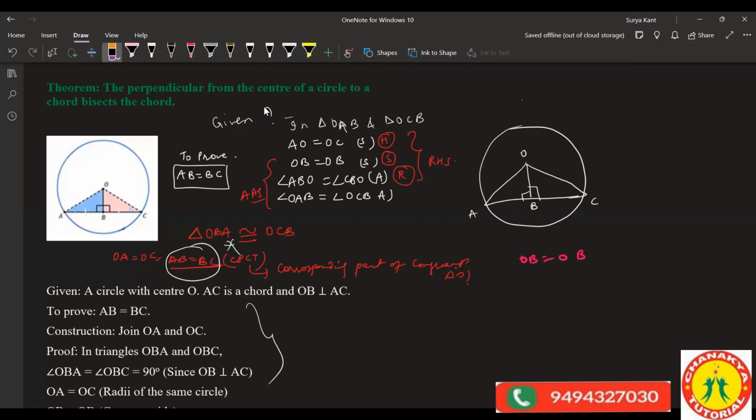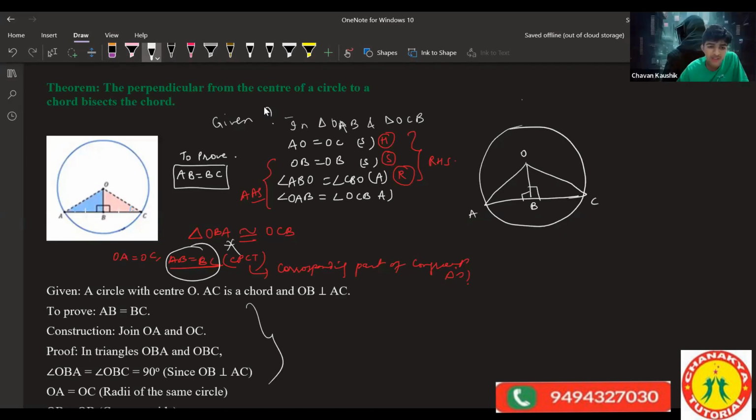We have to prove AB is equal to AC. You can see these two angles, so we can say these both are equal. These two sides are equal, so two angles are also equal. We can just say OB is equal to OB. You can prove in either way: either prove by RHS with the 90 degree angle, or prove by angle, side, angle.